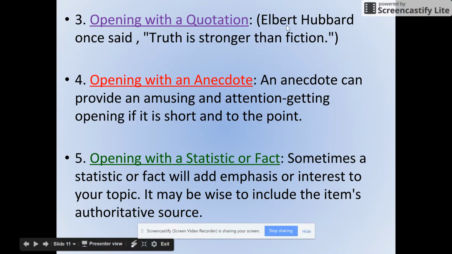You can open with a quote. I love this, but the quote has to tie into your overall theme and overall message of your essay. And then you want to cite that quote. Give me the website that it came from. And then create a bibliography, a works cited page at the end using easybib.com. Okay, don't just throw a quote in there and leave it. You have to go to easybib.com and cite. You can start with an anecdote. An anecdote is a story. So a story about yourself, a story